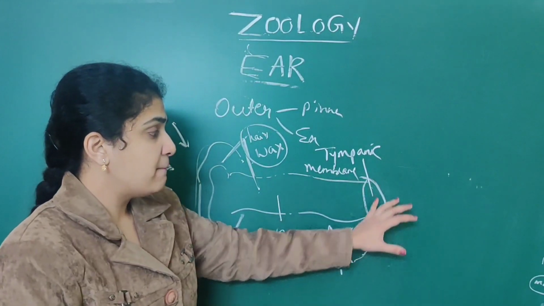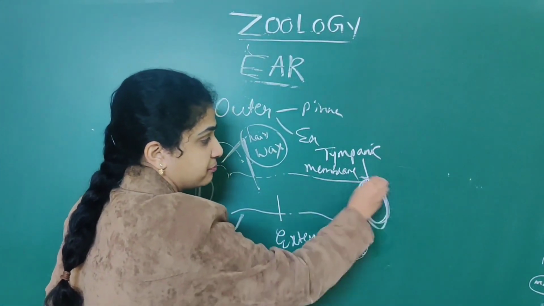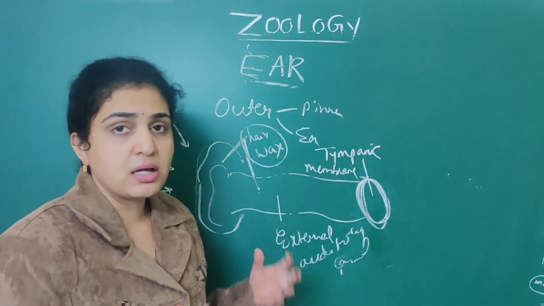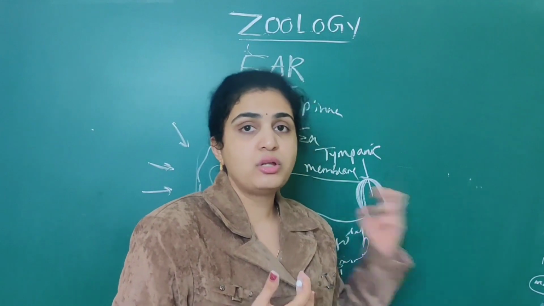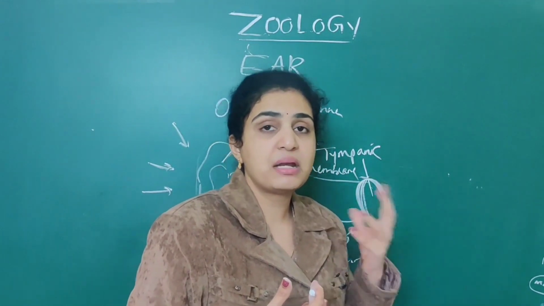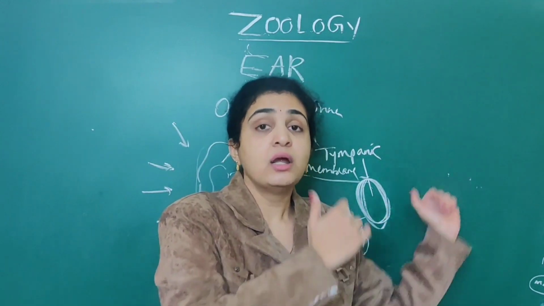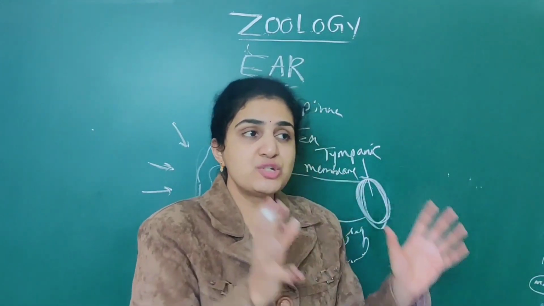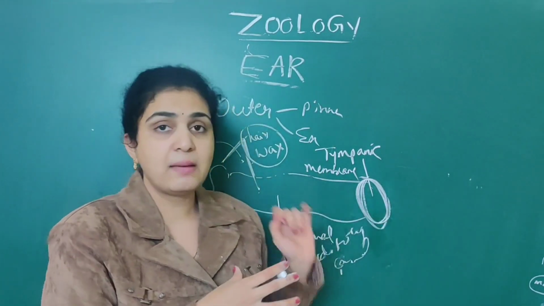Then in the tympanic membrane, what is present? To the outside, skin, and it is actually a connective tissue. This tympanic membrane is connective tissue, meaning it connects the outer ear to the middle ear. Which part connects the outer ear to the middle ear? It is the tympanic membrane.